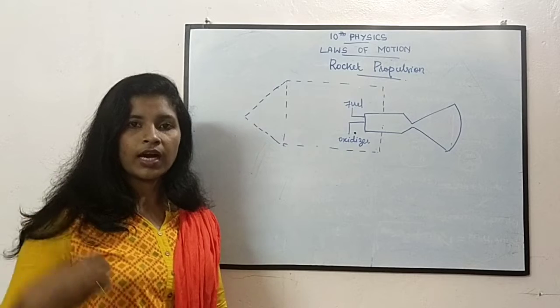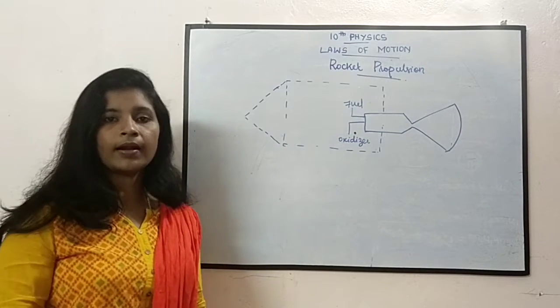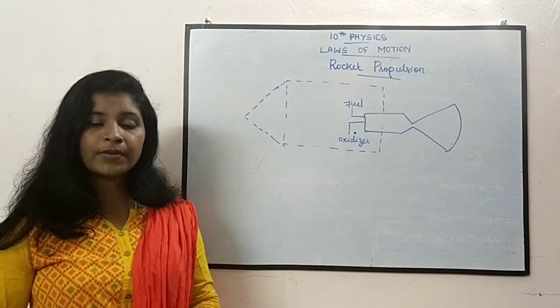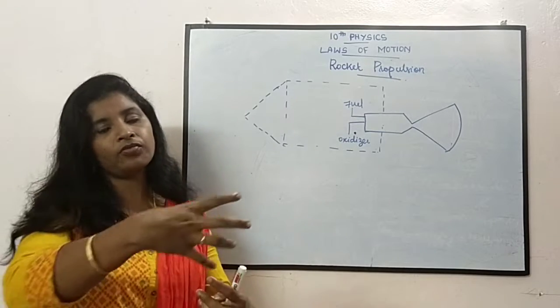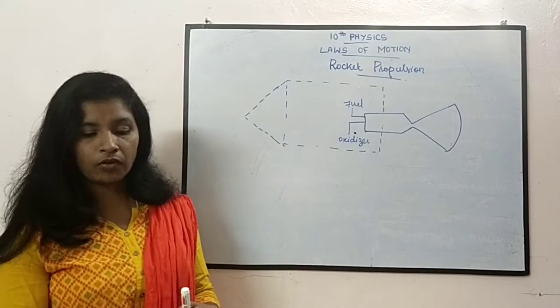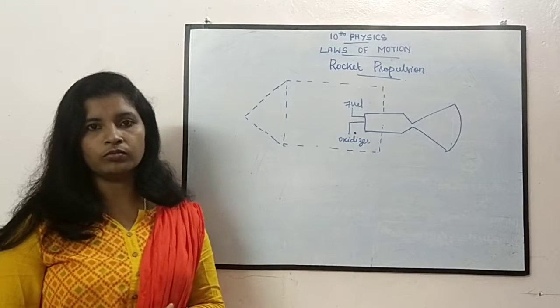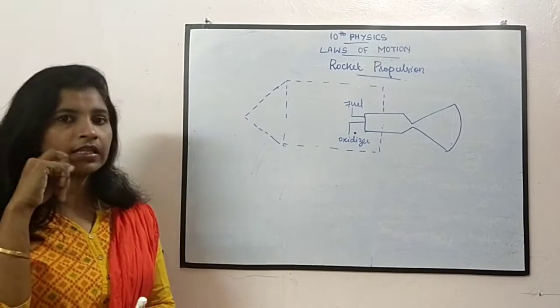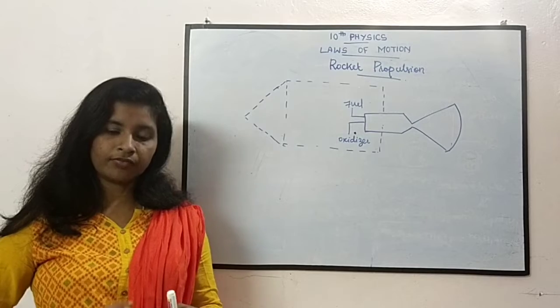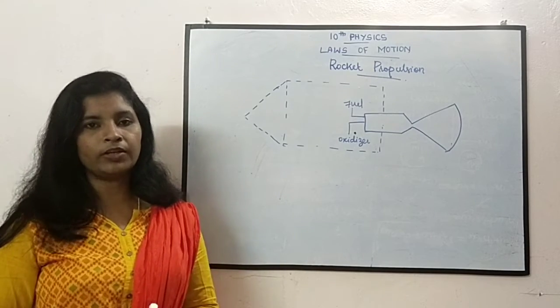Do you understand? You are pressing your foot on the floor. So you are applying a force, and the floor is applying a reaction force on your body, which makes you move.